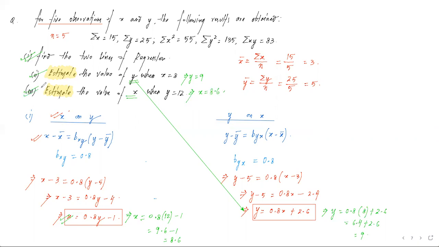So this is an important category of problem where they have given us all the data. We need to find the values. We need to find the equations of the regression lines, and how did we approach that? That method should be clear. And how do we estimate the value of a particular variable when another variable is given? कौन सा line हमें लेना है? That selection is very, very important. So I hope this is clear. That in the second part, they had asked us to find the value of y. So we have gone to the y equation. In the third part, they asked us to estimate the value of x, and that is why we have selected the first equation, that is the x equation.